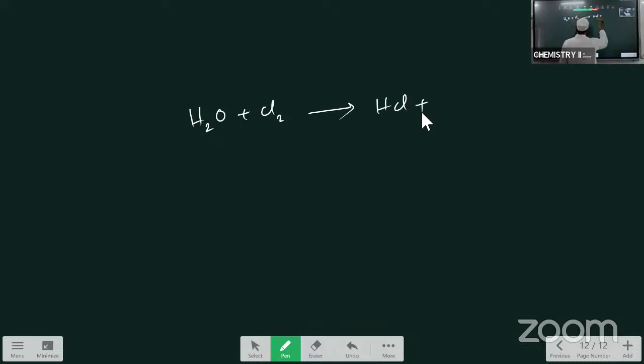So first, reaction with the water. How does chlorine react with the water? H2O is the formula. See here, I am writing H2O plus Cl2, or Cl2 plus H2O. What is going on here? Chlorine combines with the water, dissolves in water and forms the chlorine water, that is also a bleaching agent. Chlorine water is a mixture of HCl and HOCl.